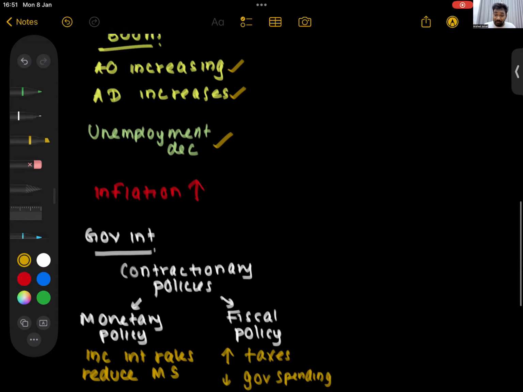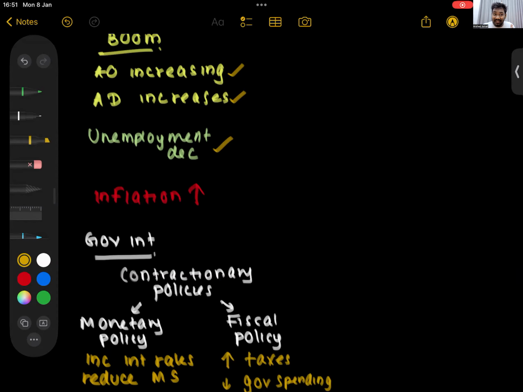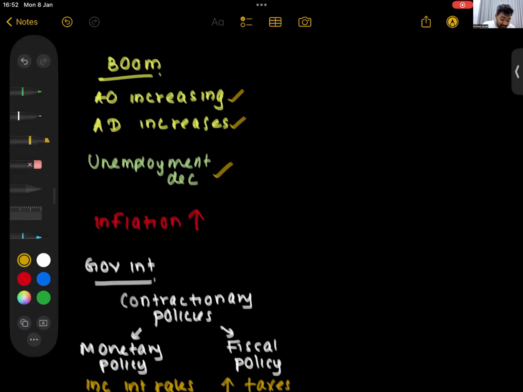So during a boom, output is rising, people are spending, jobs are created, all are good. Problem is inflation. So government can't wait, they have to intervene. That's why a boom will not rise forever. At one point, government says, all right, now we are coming into the market. They will increase taxes, reduce spending, increase interest rate, and somehow contract the economy.